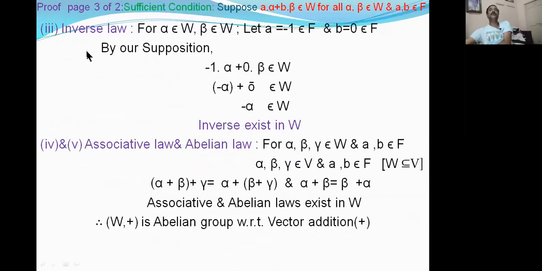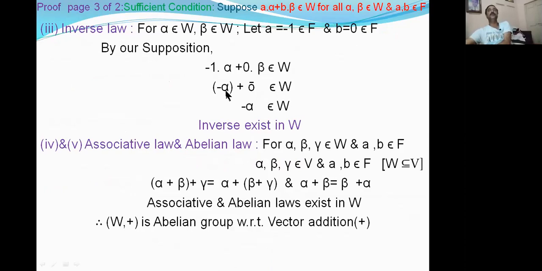Next, we are going to the inverse law. For alpha belongs to W, beta belongs to W, let a = -1, b = 0 in our supposition. Then -1 into alpha plus 0 into beta belongs to W. -1 into alpha is minus alpha, and 0 into beta is 0 bar.